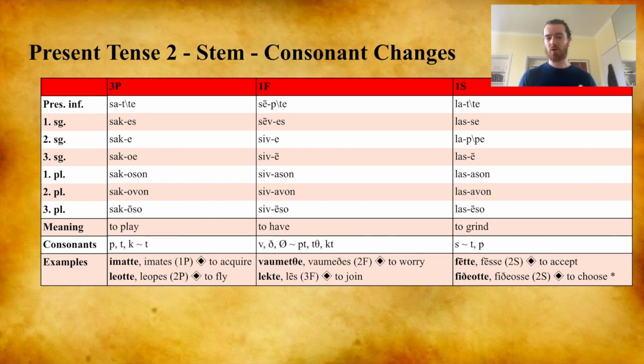And finally, we have the sibilant subclass, where s is replaced by either t in the present infinitive or p in the second person singular. Latte, to grind or pulverize. Lasse, I grind. Lappe, you grind. A couple other examples here are fete, to accept. Fese, I accept. And as we've already seen, filiotte, to choose. Filiosse, I choose. And finally, we can move on to the endings.